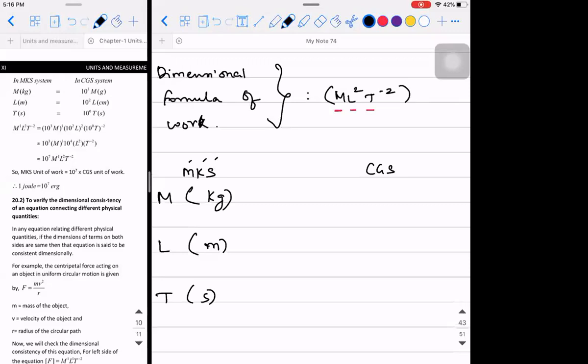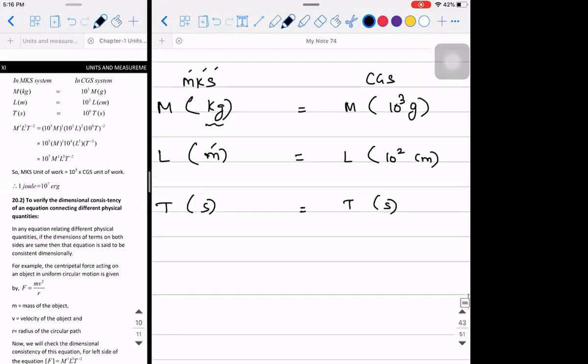Now, in CGS unit, 1 kilogram is how many grams? 10 power 3 grams. Right. In MKS system, the SI unit of length is meter. In CGS system, it will be centimeter. So it will be 10 power 2 centimeter. For time, it is second only. No change.